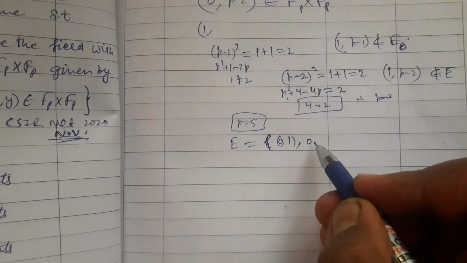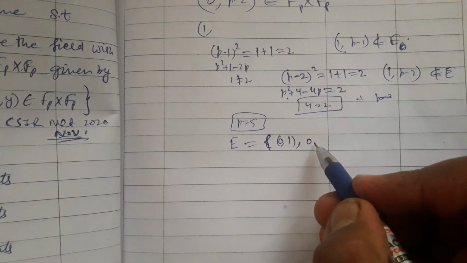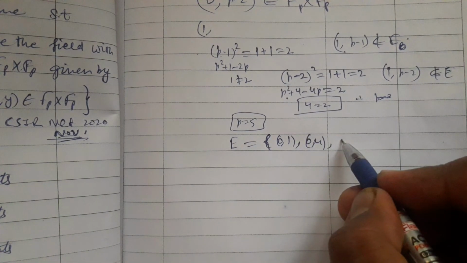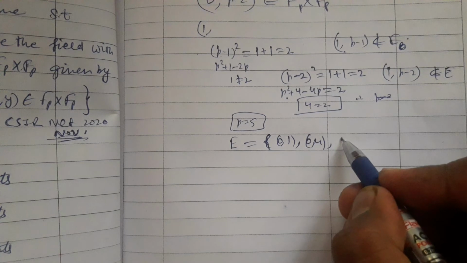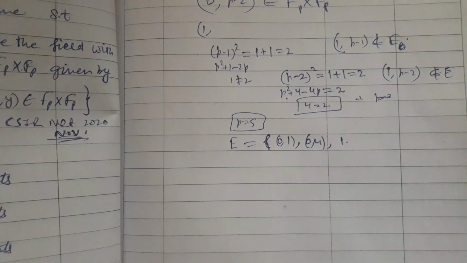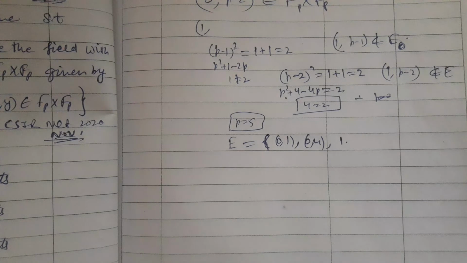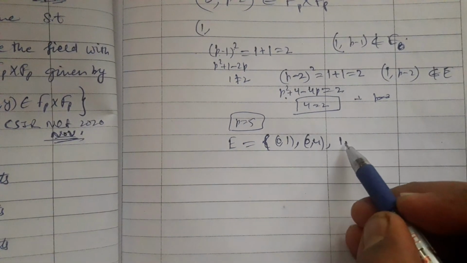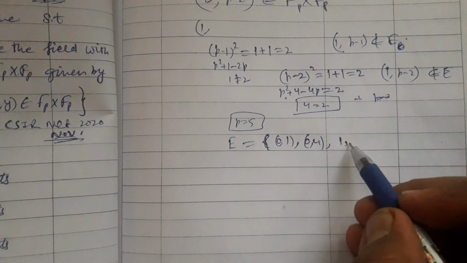No, because x is 0, and 2 to the power doesn't contain 2 or 3; 9 is congruent to 1. But it contains (0, 4), okay, and (0, 5). Now let me check for x equal 1, y equal 0. If x is 1, y cannot be 0. There does not exist any y such that it works.